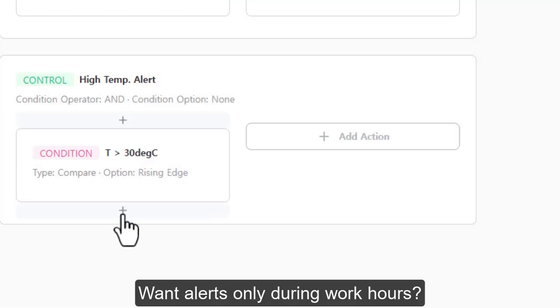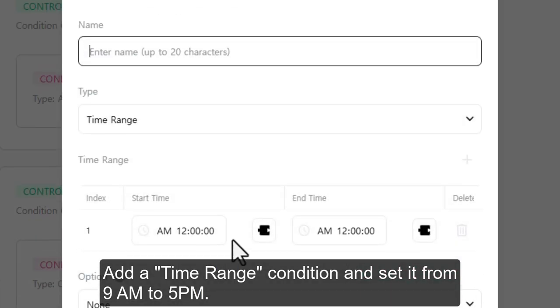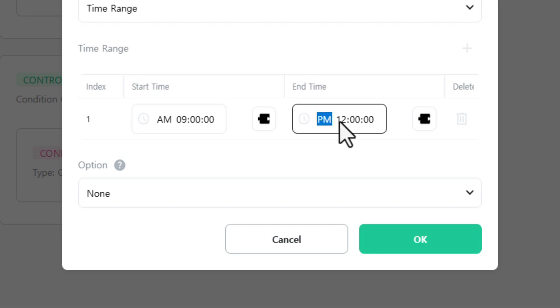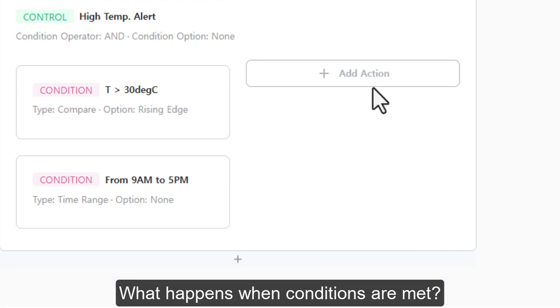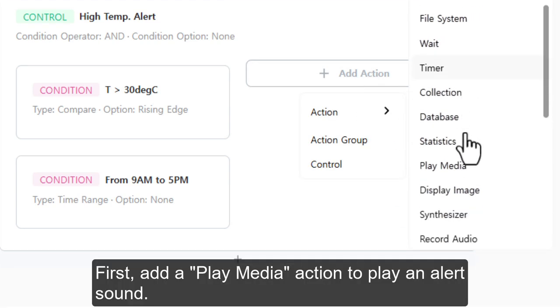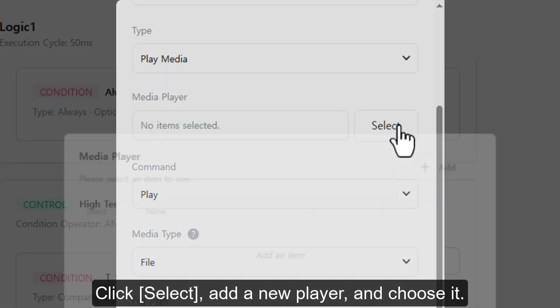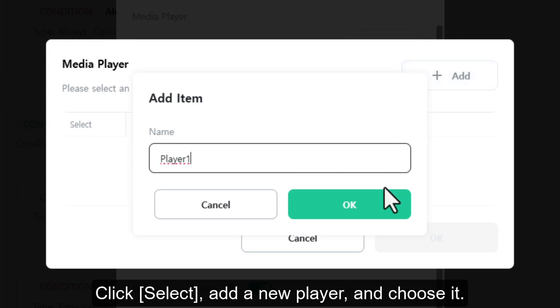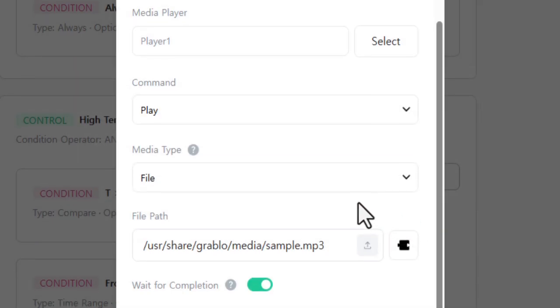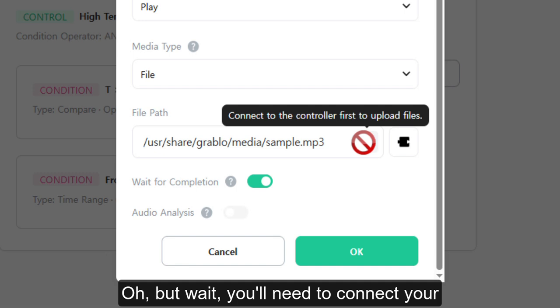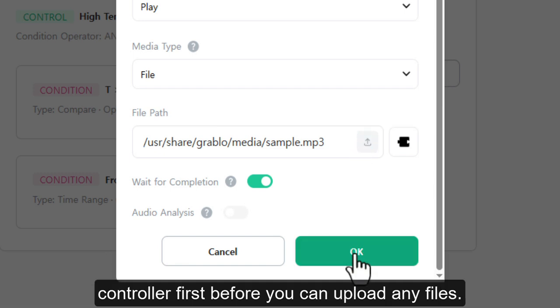Want alerts only during work hours? Add a time range condition and set it from 9 a.m. to 5 p.m. What happens when conditions are met? First, add a Play Media action to play an alert sound. Click Select, add a new player, and choose it. Now you'll want to upload an audio file, something like, "Temperature is high." Oh, but wait. You'll need to connect your controller first before you can upload any files.